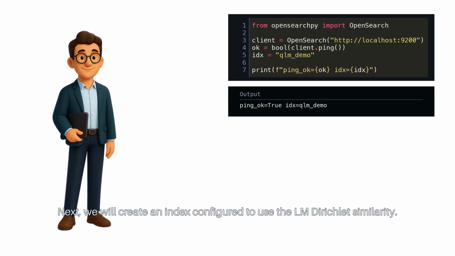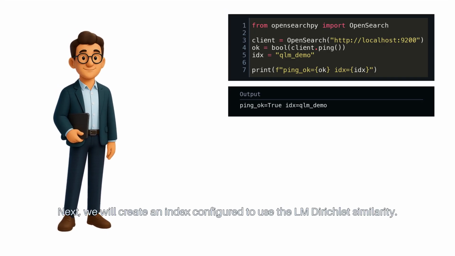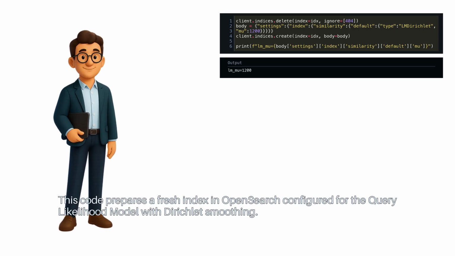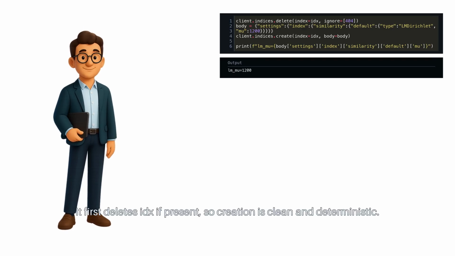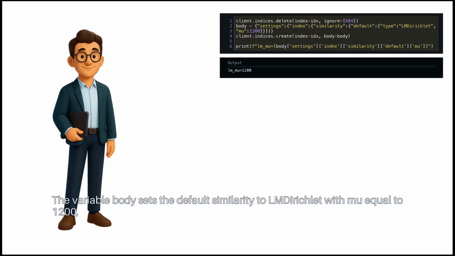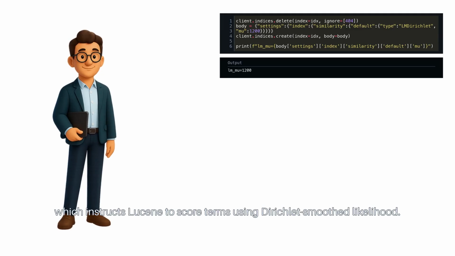Next, we will create an index configured to use the LMDirichlet similarity. This code prepares a fresh index in OpenSearch configured for the query likelihood model with Dirichlet smoothing. It first deletes IDX if present, so creation is clean and deterministic. The variable body sets the default similarity to LMDirichlet with mu equal to 1200, which instructs Lucene to score terms using Dirichlet smoothed likelihood.